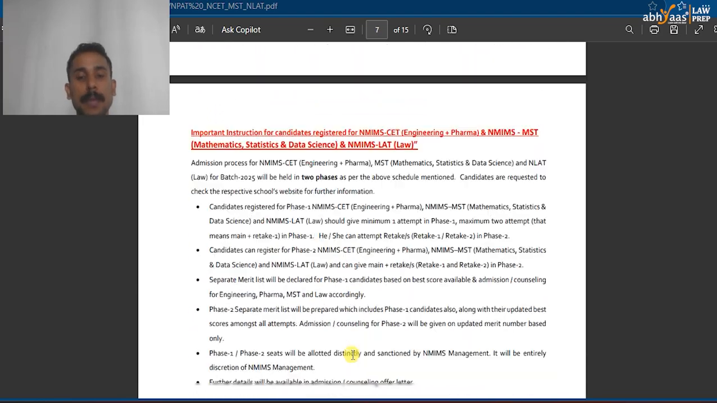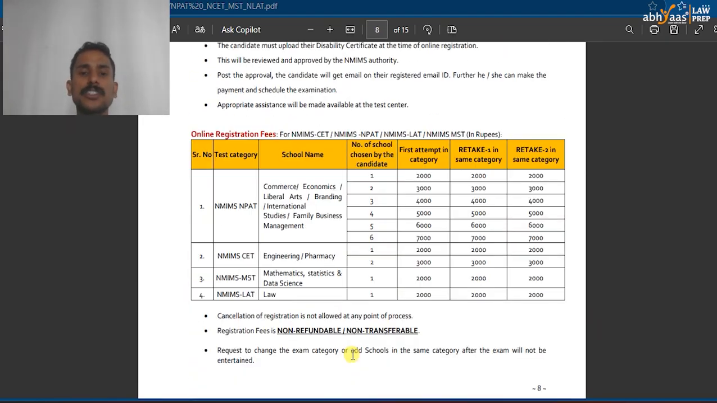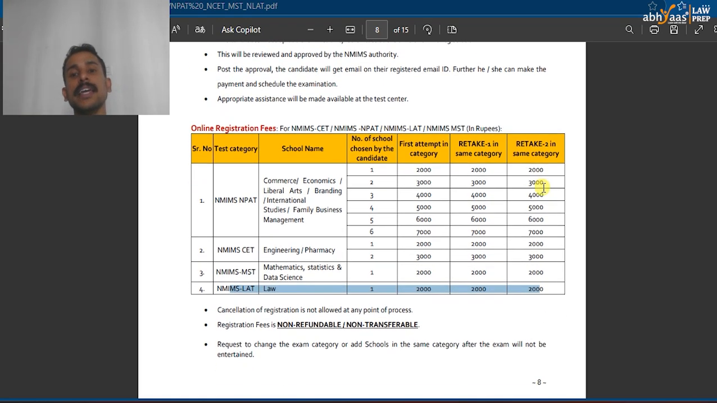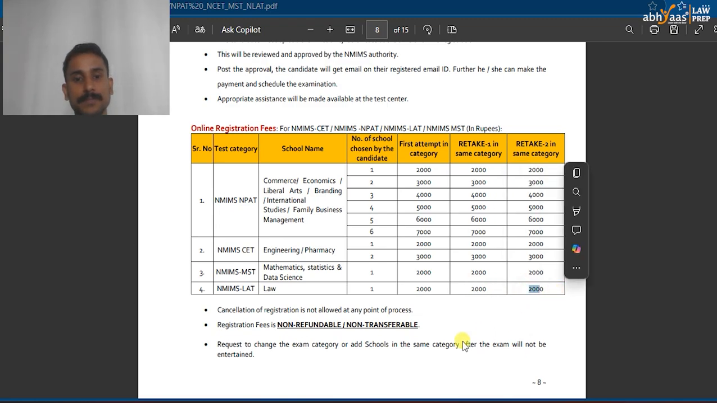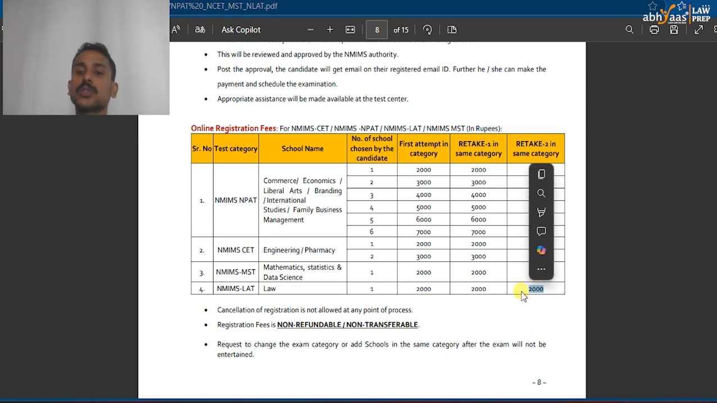Now, if we talk about the fee payment, the fee payment structure is a little confusing here. In the law portion, they have given first attempt in category, retake in same category, and second retake in same category. For the first category, that is the first phase, for each college you need to pay 2,000 rupees, and it doesn't change with subsequent attempts. So whether it is the first retake, the second retake, or the main attempt, for each one it's 2,000 rupees.